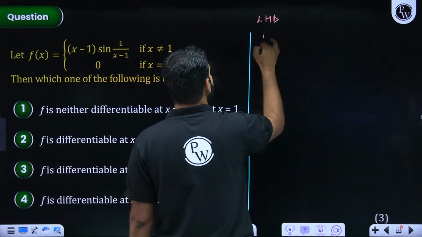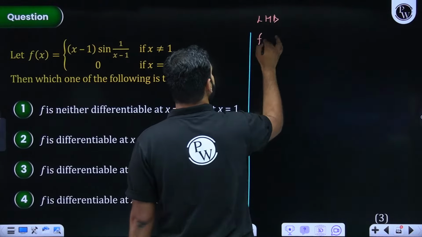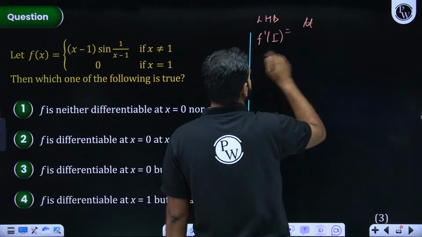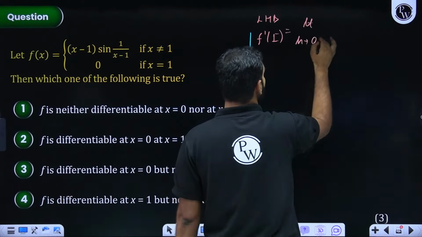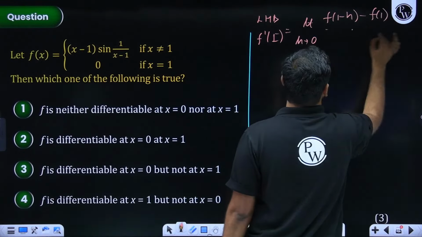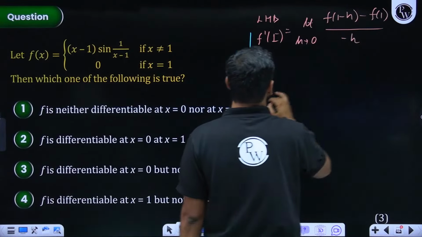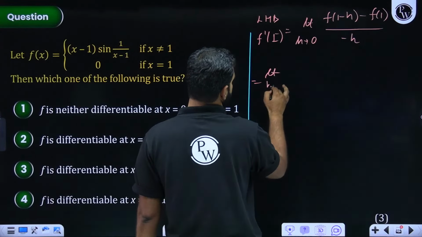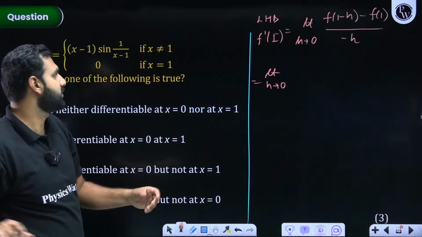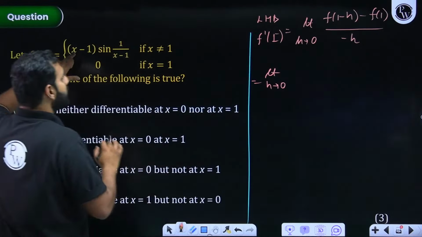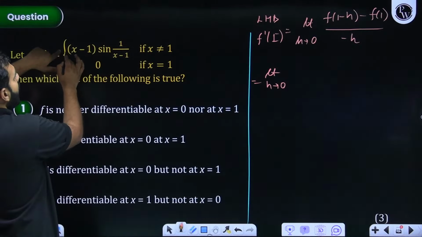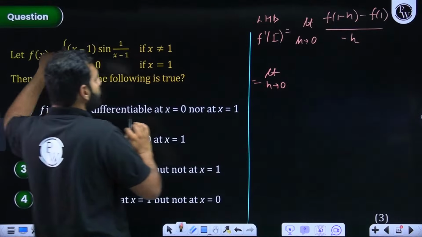Left-hand derivative, that is what? f'(1-) means what? Limit h approaches 0, f(1-h) minus f(1) upon (1-h) minus 1, that is minus h, right? So limit h approaches 0. Pay attention everyone, this is f(x), this is not f(h-1) or f(1-h). So when this x is replaced by 1-h, pay attention, 1-h minus 1, so that is what? Minus h.